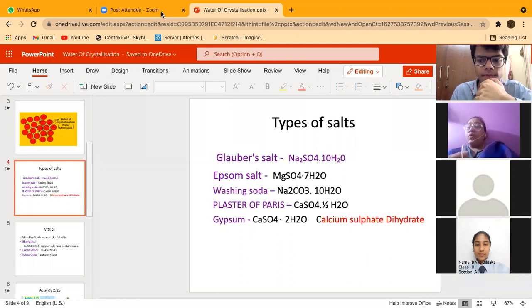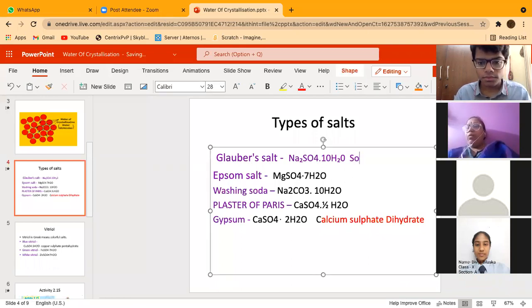Hepta is used for 7 water molecules, as same as in maths we use heptagon, hexagon, pentagon. Same way here, 10 water molecules are there, so we will use decahydrate. So please write down, sodium sulfate decahydrate. All of you please write down in your notebook. Sodium sulfate decahydrate is the IUPAC name or the chemical name of this compound, right? Common name is Glauber's salt.